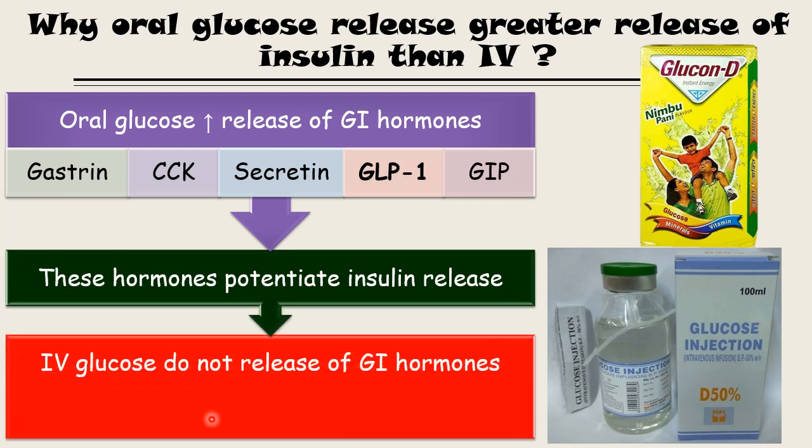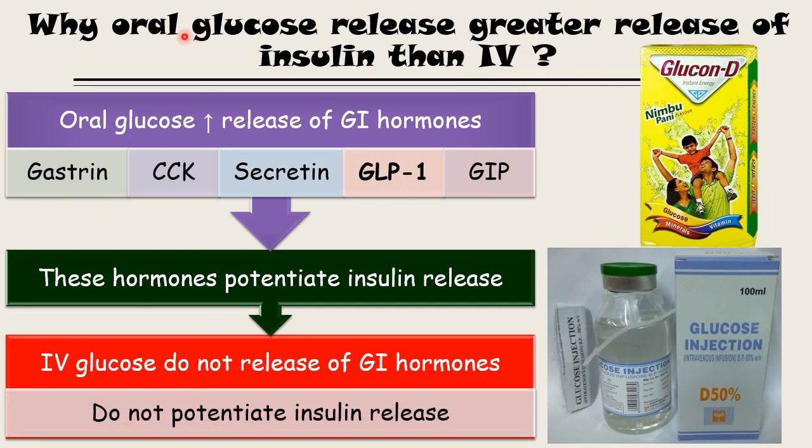Intravenous administration of glucose will not release these gastrointestinal hormones, so this incretin effect will not be seen if we give the glucose IV. That's why oral glucose releases a greater amount of insulin than intravenous glucose.